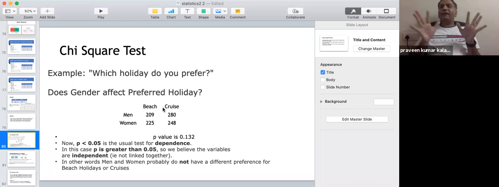Let's say there are 10 varieties of ways in statistics to find out various things. If you try to group them, one type of grouping is parametric and non-parametric. How does that come into the picture? It depends on the type of data that you have. If you have quantitative data, or a lot of data, you are more into parametric tests. If you have lesser data or non-quantitative data, you are into non-parametric tests.